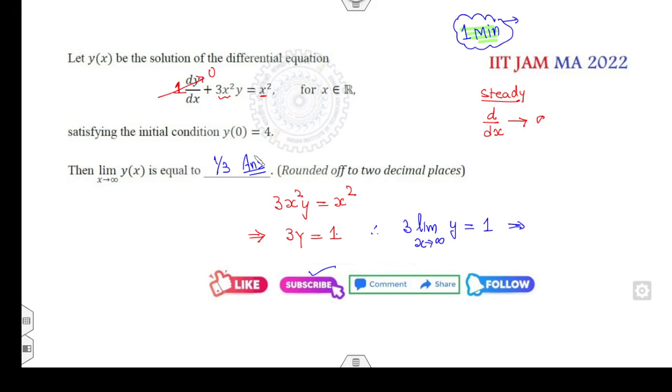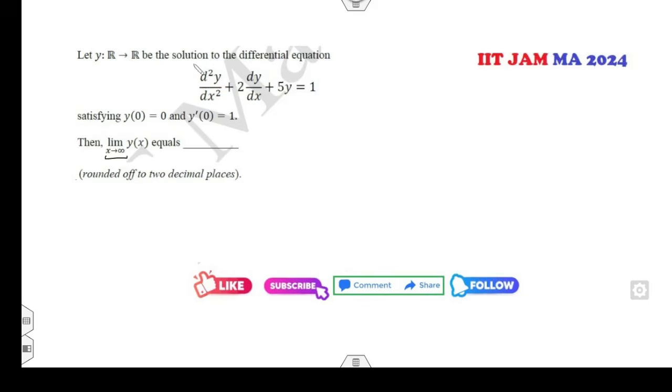Now look at the second one. Again, x approaches infinity, so you have to apply the steady state solution. Are the coefficients positive? Yes. The right hand side limit is positive again, so that term will be 0. So 5 times the limit of y is equal to 1. So the answer is 1 over 5.